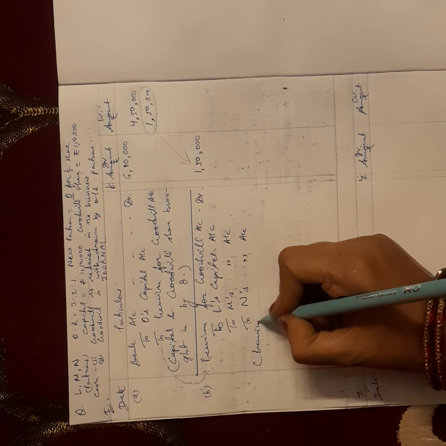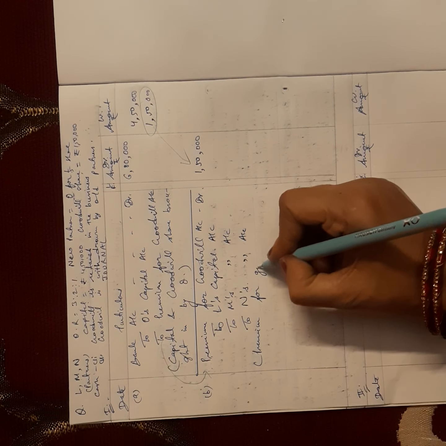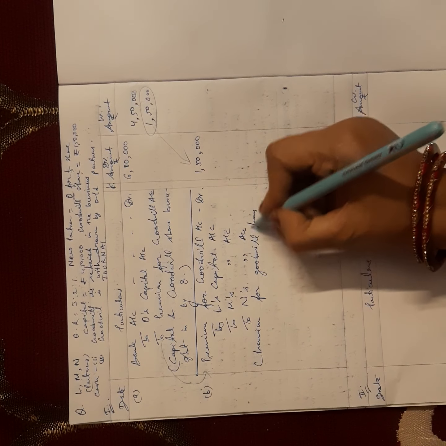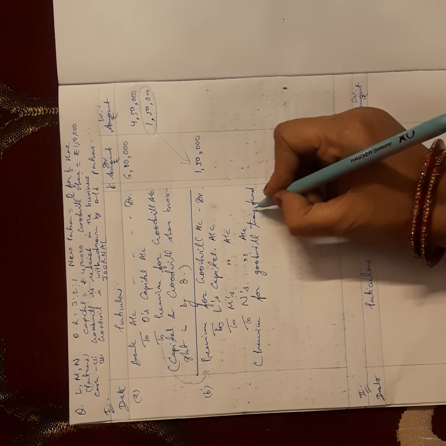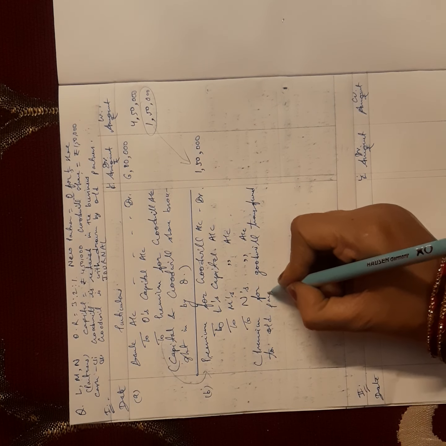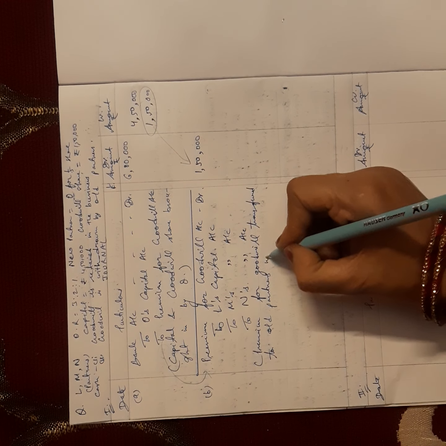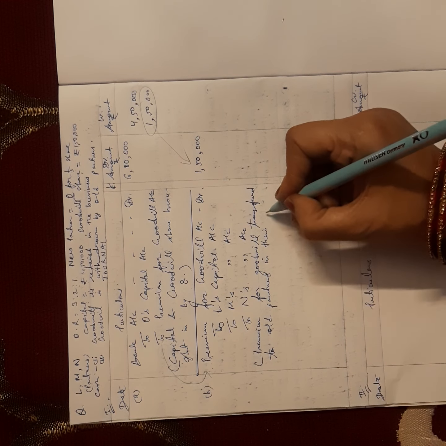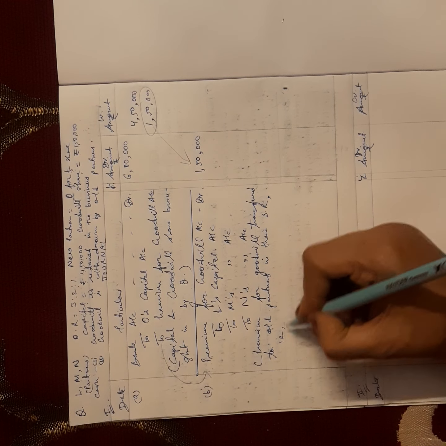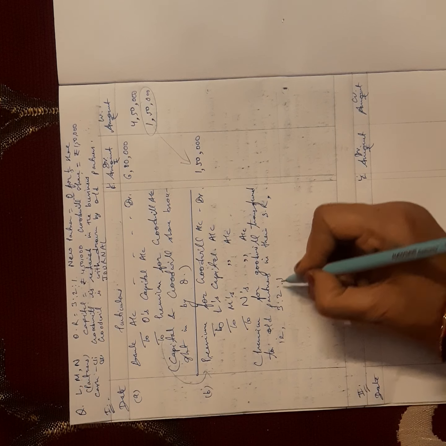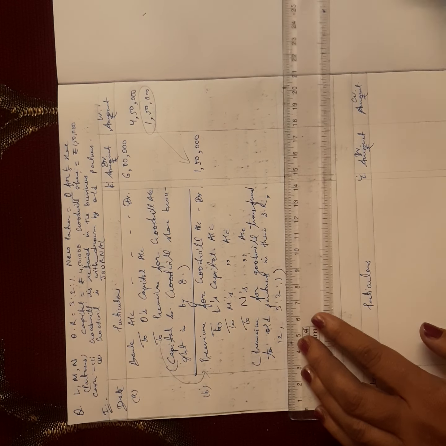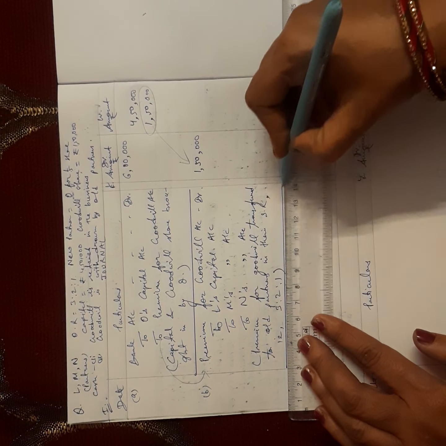Premium for goodwill transferred to all partners in their sacrifice ratio. That is, what is the sacrifice ratio? 3:2:1. By mentioning it, we make it very clear that 3:2:1 is the sacrifice ratio also.